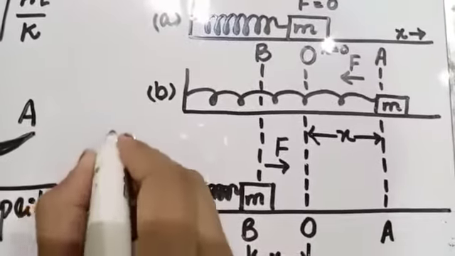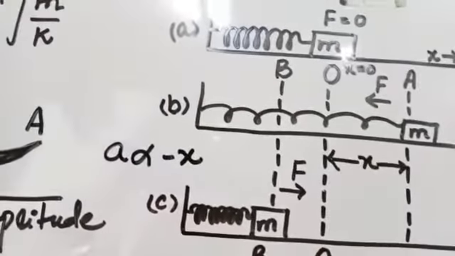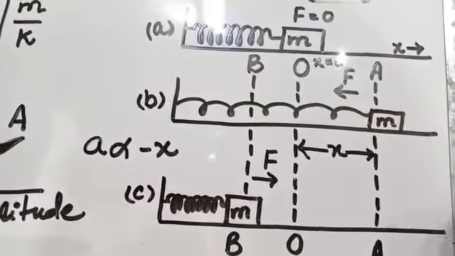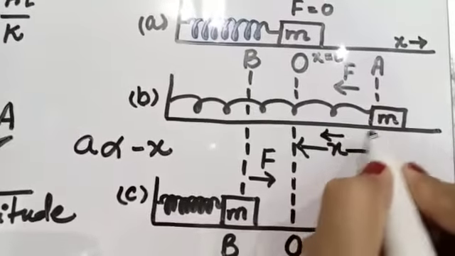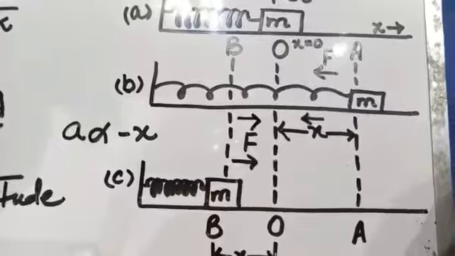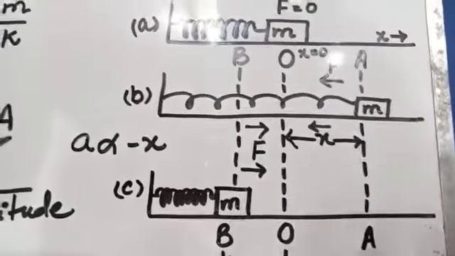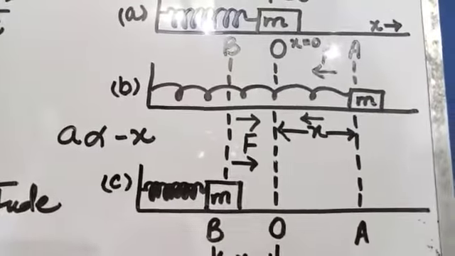Its acceleration is directly proportional to the displacement, and it is always directed towards the mean position. The direction of motion will be towards the mean position from A to O and from B to O. The magnitude of acceleration is always directly proportional to the displacement from the mean position.